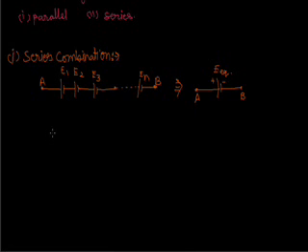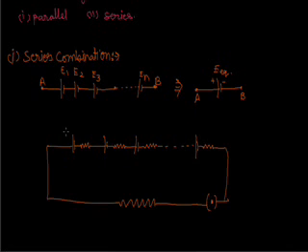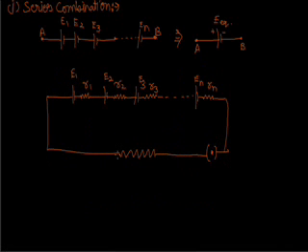So we put it in the circuit: this is E1 and its internal resistance r1, E2 r2, E3 r3, like that, En rn. And this is the external resistance R.